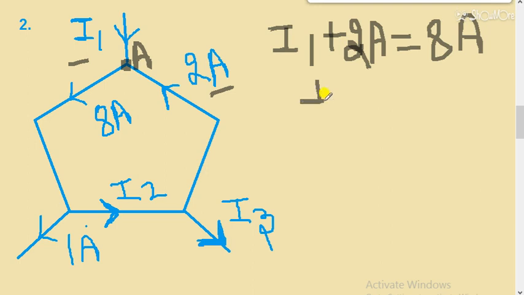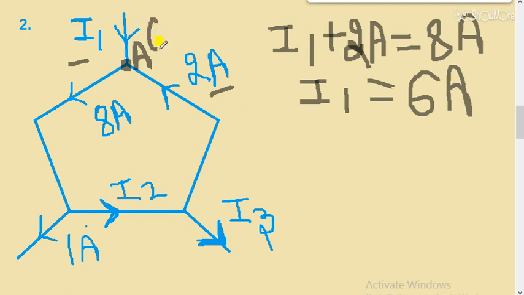So the value of I1 comes out to be 6 ampere. I hope this is clear. The value of I1 comes out to be 6 ampere. So this value is equal to 6.